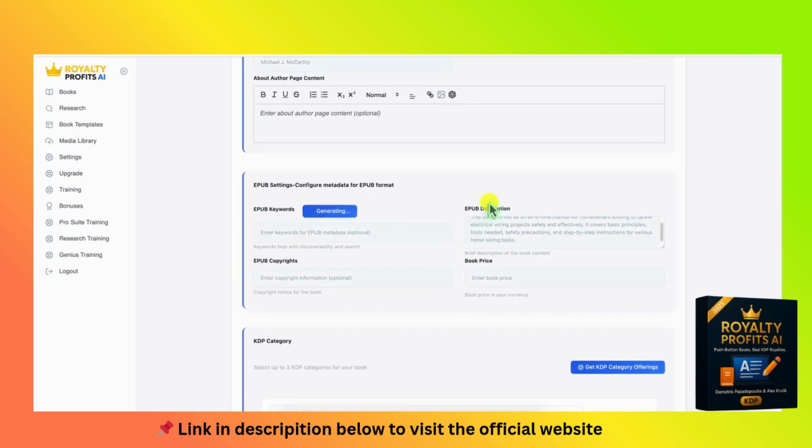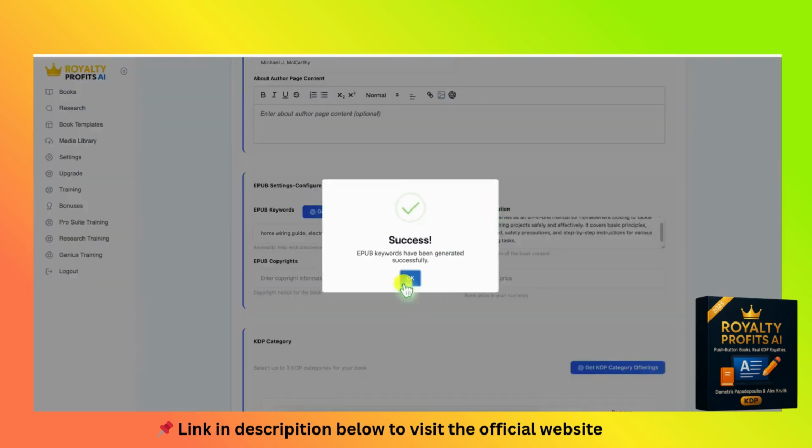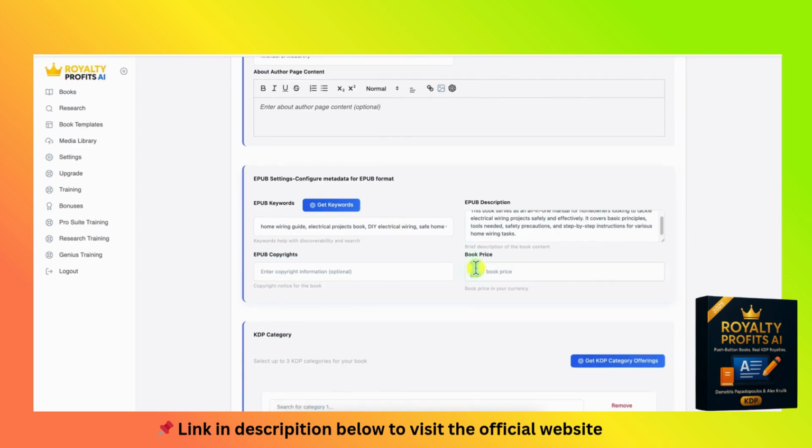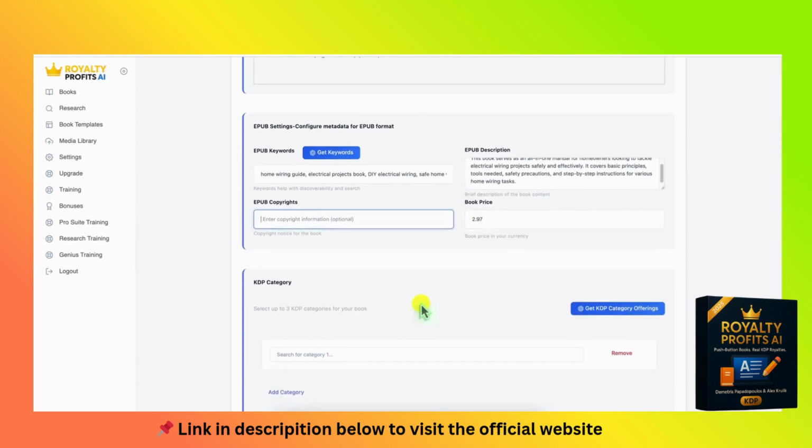So it gives those two options, but I want the complete guide to home wiring, and then I want to put this subtitle in right there. That's cool. And then we already have the context because we already had this from the book research module. And then we have the targeted audience, education, tone, conversational.